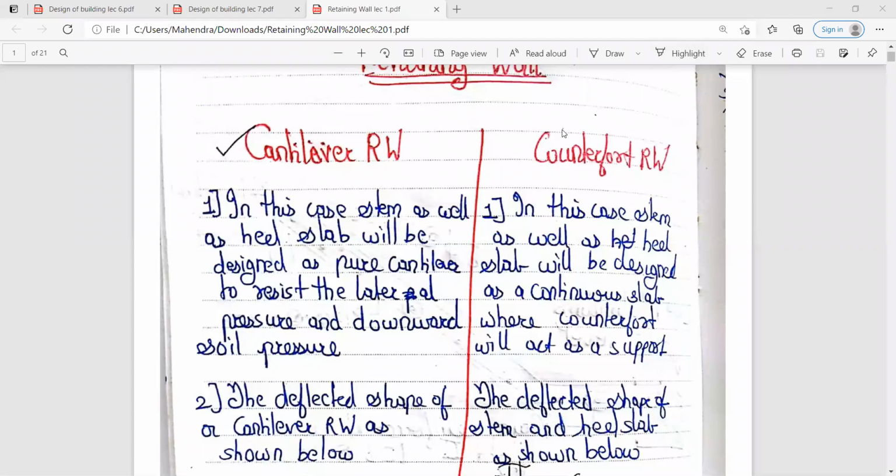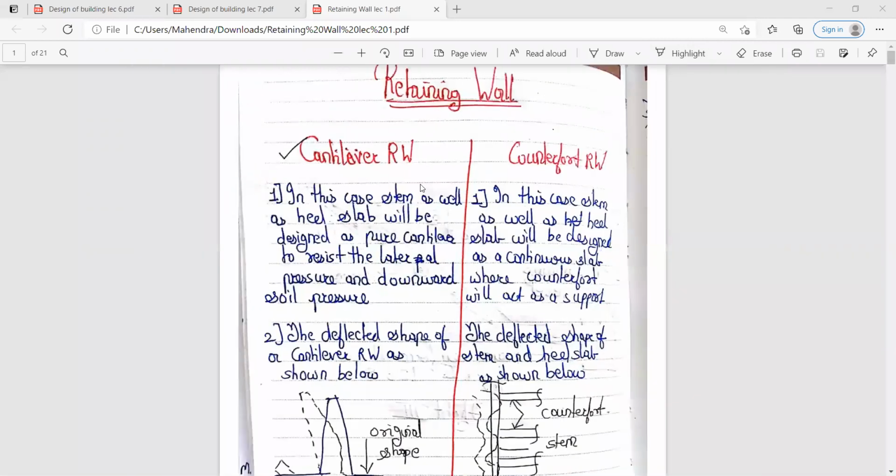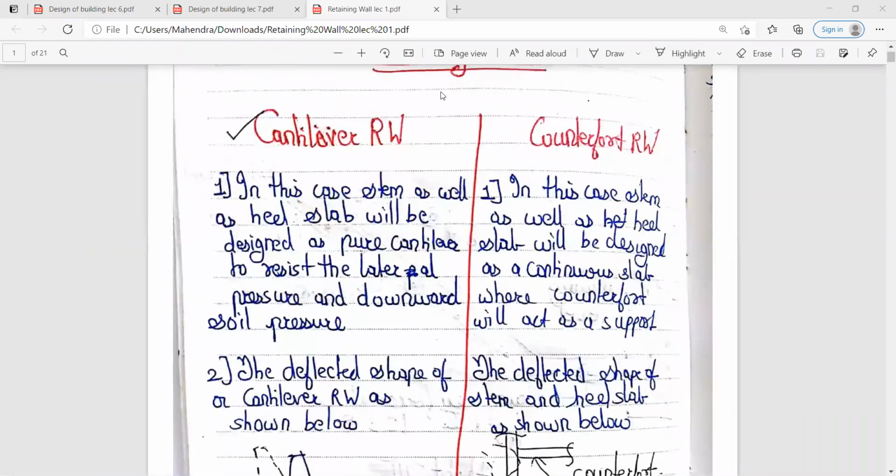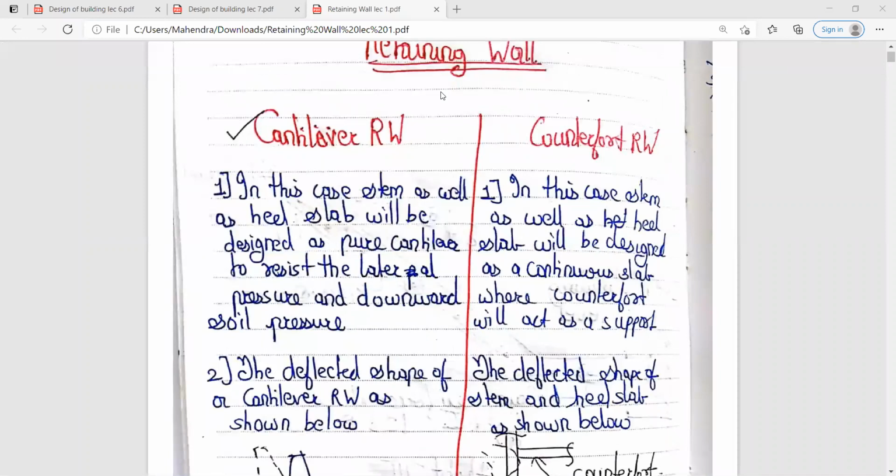Now, in this semester, you are having the design of the cantilever retaining wall as well as the counterfort retaining wall. So first of all, we will see the basic difference between the cantilever retaining wall and the counterfort retaining wall. In your question number 1, sometimes there is a theory question for 4 to 5 marks: differentiate between cantilever retaining wall and counterfort retaining wall.